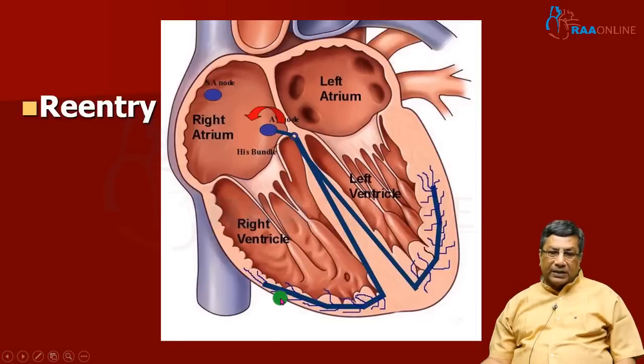So there are 2 main mechanisms of tachycardia. One is called reentry, a mechanism where, because of a unidirectional block, a single impulse goes through a pathway round and round, producing a very rapid circuit and resulting in a tachycardia. This reentry tachycardia most often happens in normal hearts. Classical examples are AV nodal reentry tachycardia or atrioventricular reciprocating tachycardia. These are the most common tachycardias, especially in supraventricular tachycardia, and they most often occur in normal hearts.